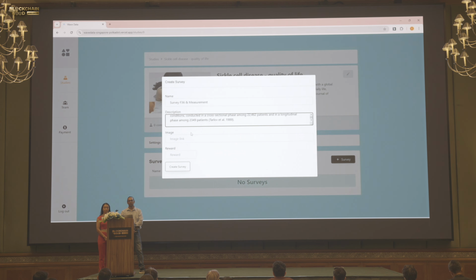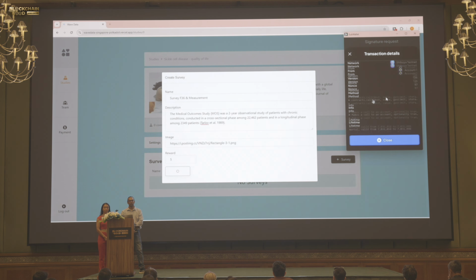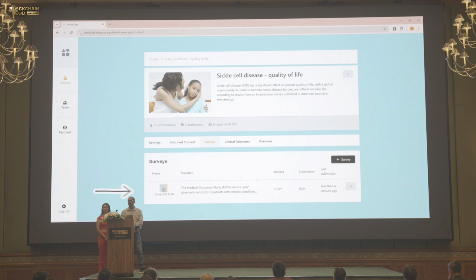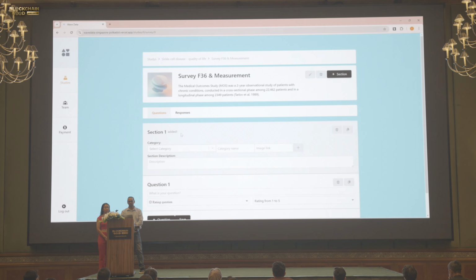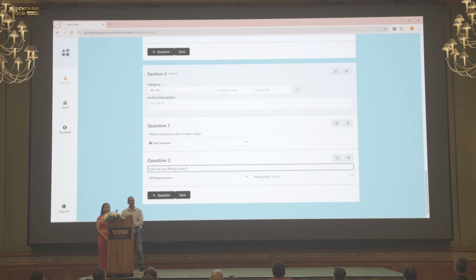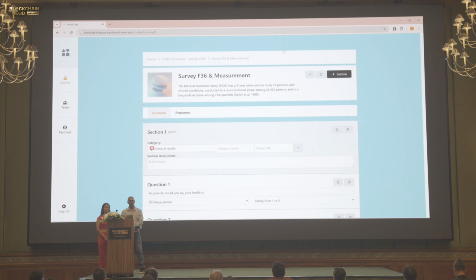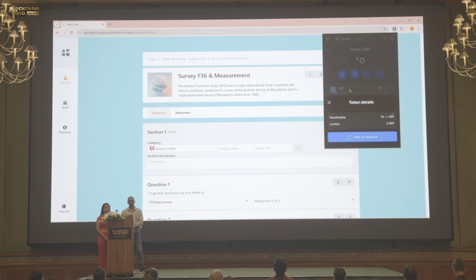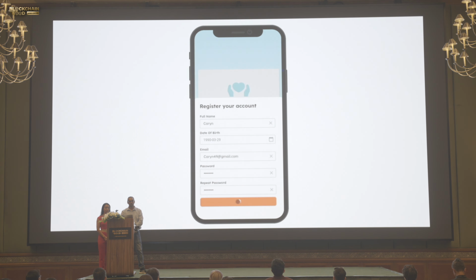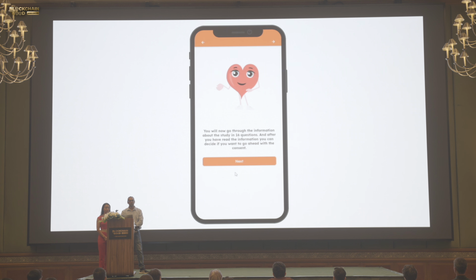So now we can continue to create the actual survey that participants can fill in after they have consented. It is a medically validated questionnaire where we can add questions and answers in a specific format. And once we're done, we can save it. Alright, now as a trial participant, I can go to the app and take part in this study.